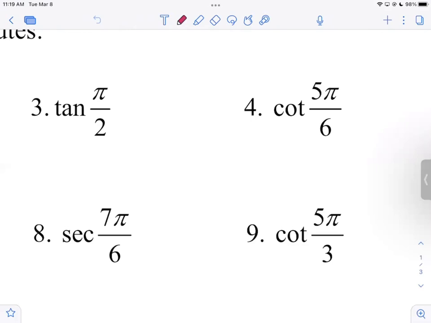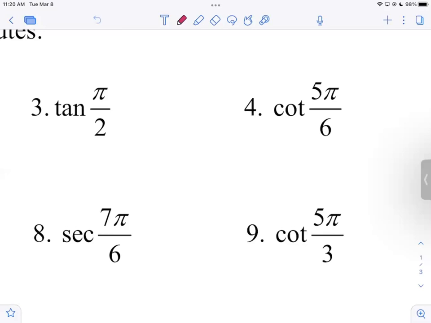All right. Secant of 7 pi over 6. Another pi over 6 reference angle. Square root of 3 halves, 1 half. But 7 pi over 6 is bigger than pi, so it's in quadrant 3 where they're both negative. We want the secant. Secant is the reciprocal of cosine. Cosine of 7 pi over 6.